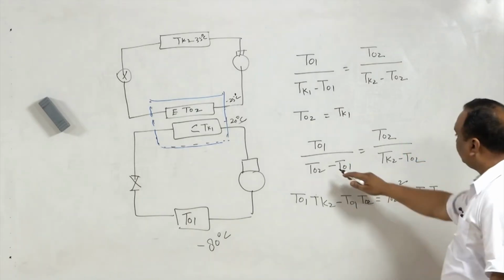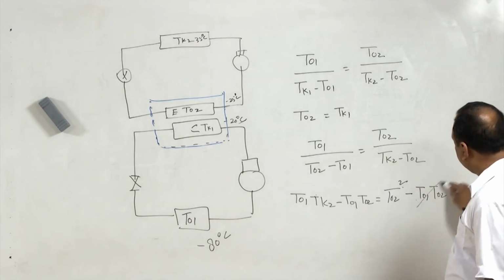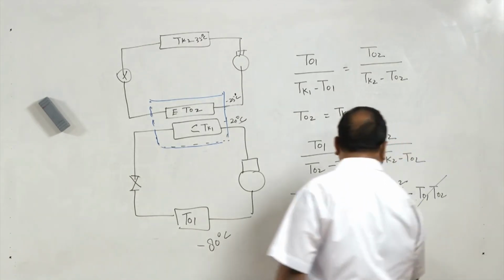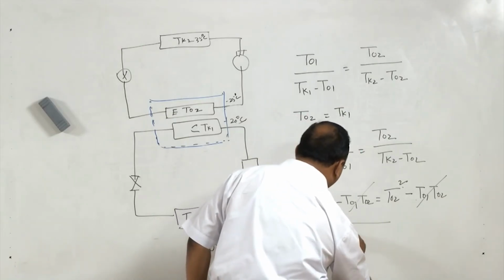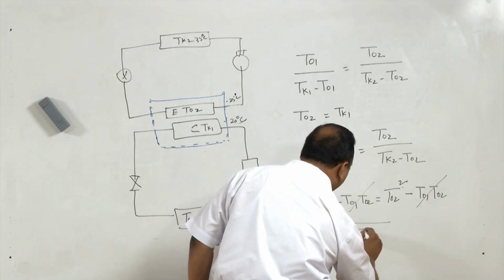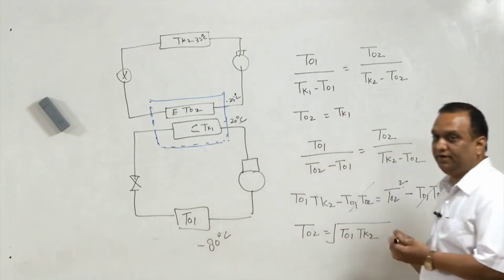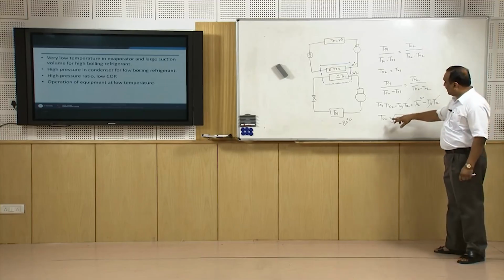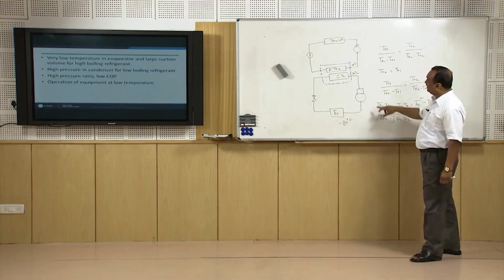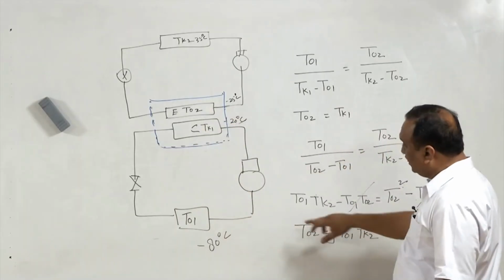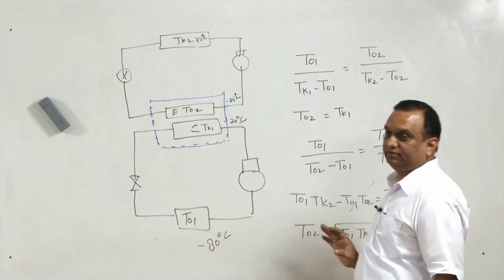We have simply cross multiplied this, and you can see on the left hand side the TO1 TO2 term will cancel out, and we will get TO2 is equal to the square root of TO1 times TK2. This is not an exact value but an approximate value, at absolute temperature. TO2 is equal to the square root of the multiplication of maximum temperature and minimum temperature.